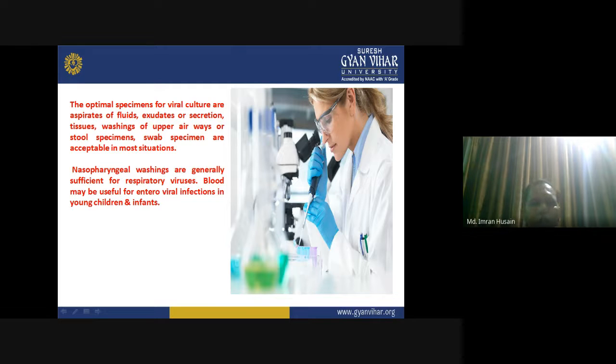Nasopharyngeal washings are generally sufficient for respiratory viruses. If the virus is targeting your upper and lower respiratory tract, then collecting the nasopharyngeal specimen is much more helpful for the detection of the disease and also for the research purpose of the disease.